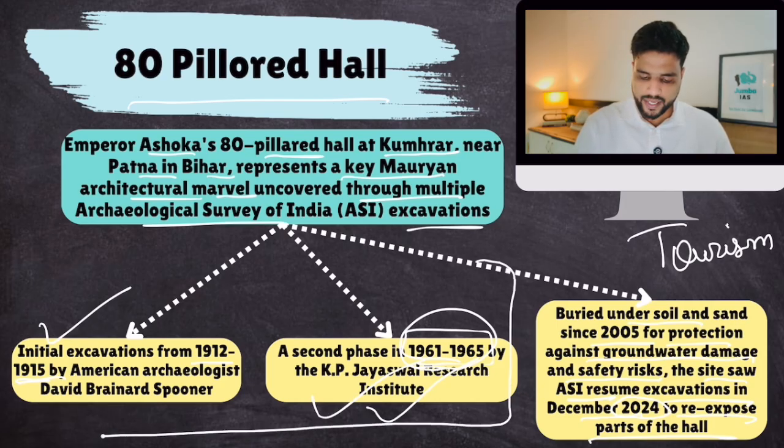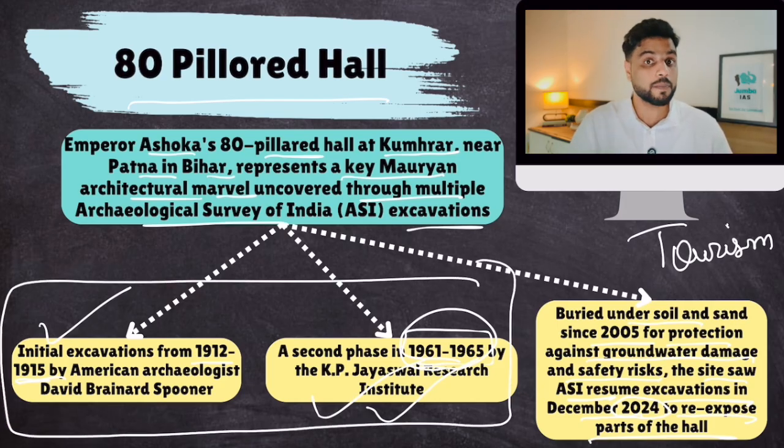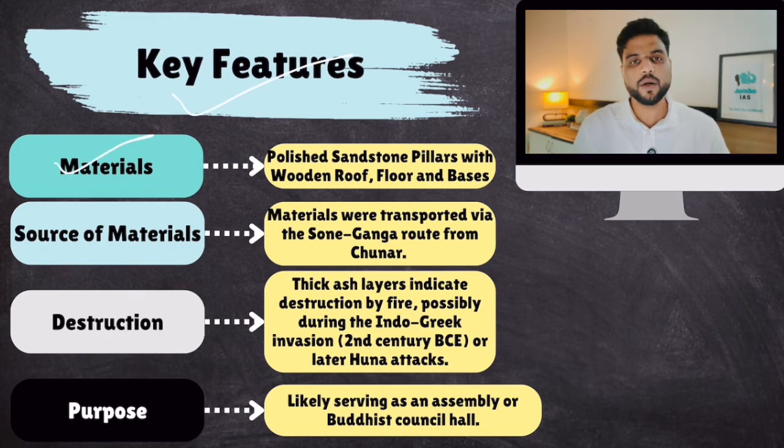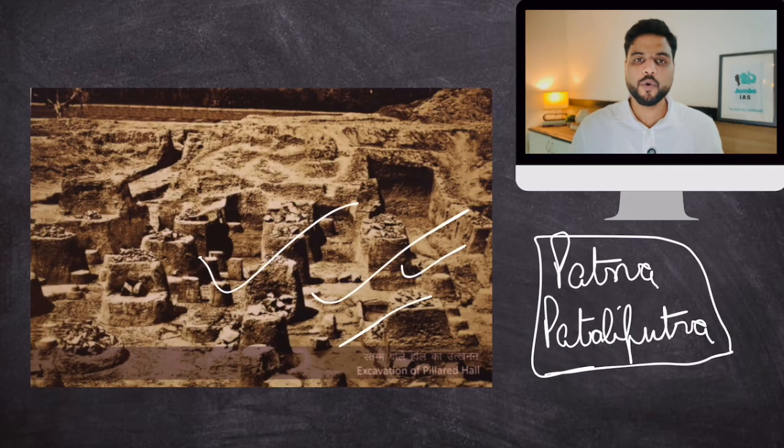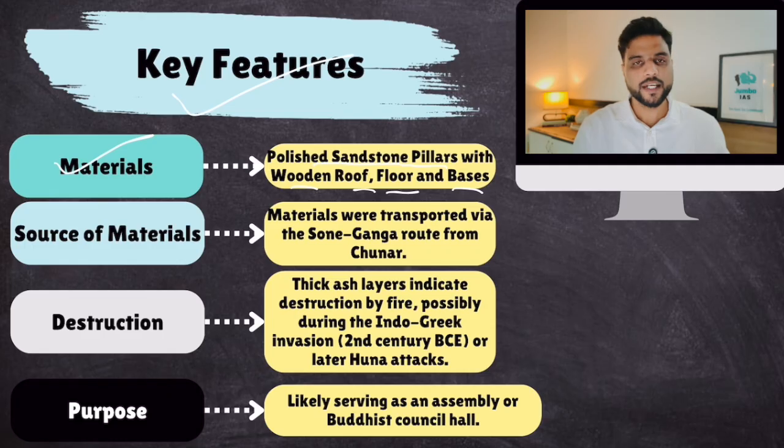Now, in the first two excavations, a lot of information was revealed about this pillared hall. What was this pillared hall? Let's talk about the key features. First of all, what material was used? The pillars were made of polished sandstone, but the rest of the structure was made of wood. Roof, floor, pillar bases, everything was made of wood. That is why only the pillars have survived, because wood decays over time. So the wooden structure, how this hall looked, has not survived. Only the pillars and the pillar holes have survived.